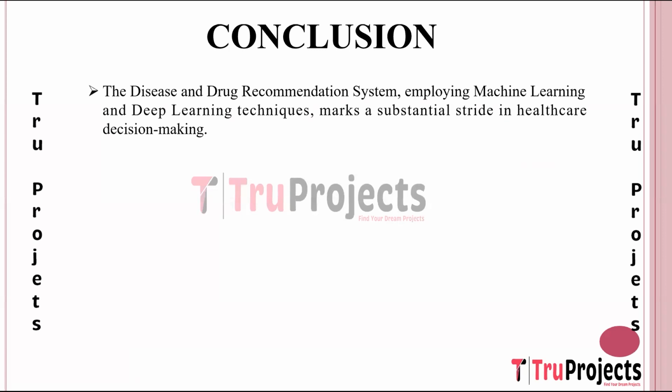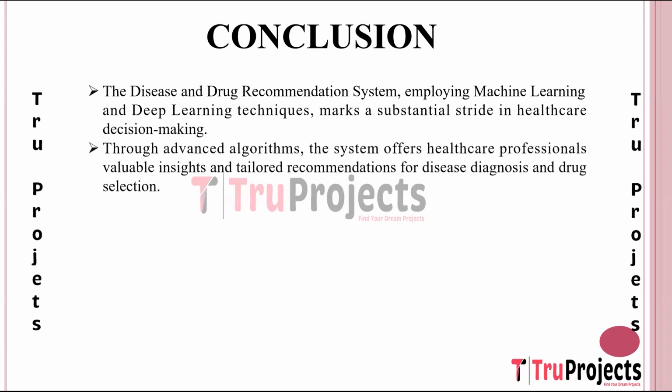Conclusion: the disease and drug recommendation system represents a significant advancement in healthcare decision making by leveraging machine learning and deep learning techniques. These technologies enable the system to analyze vast amounts of healthcare data and extract valuable insights to aid in decision making processes. Through the utilization of advanced algorithms such as random forest, k-nearest neighbor, support vector machine, and CNN, the system provides healthcare professionals with personalized recommendations for disease diagnosis and drug selection.